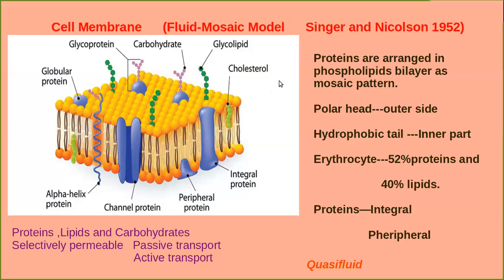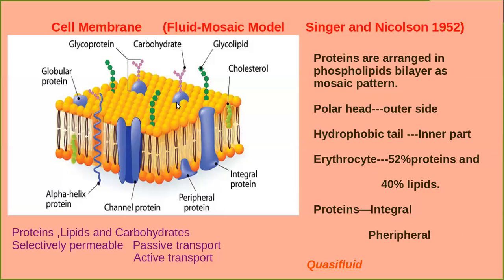Is it clear? When you consider the proteins, this is the protein, you know? Yes. On the basis of ease of extraction, membrane proteins are of two types. They are integral proteins and peripheral proteins. What is the meaning of integral protein? You can see that some proteins are partially or totally buried in the cell membrane. Can you see? This type of protein is called an integral protein.